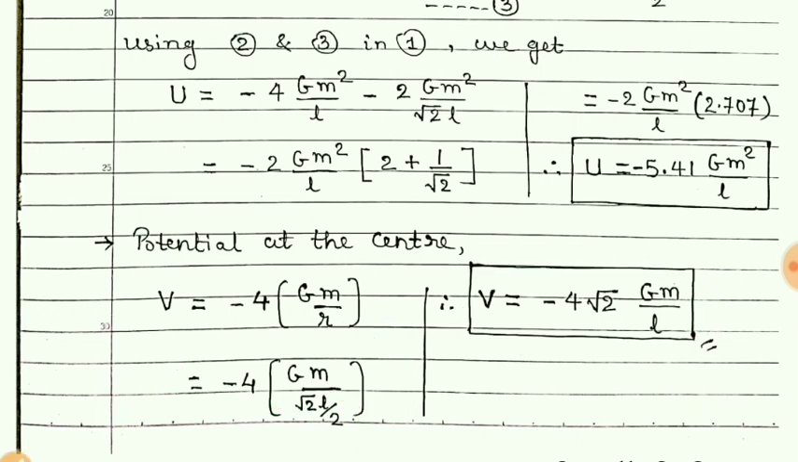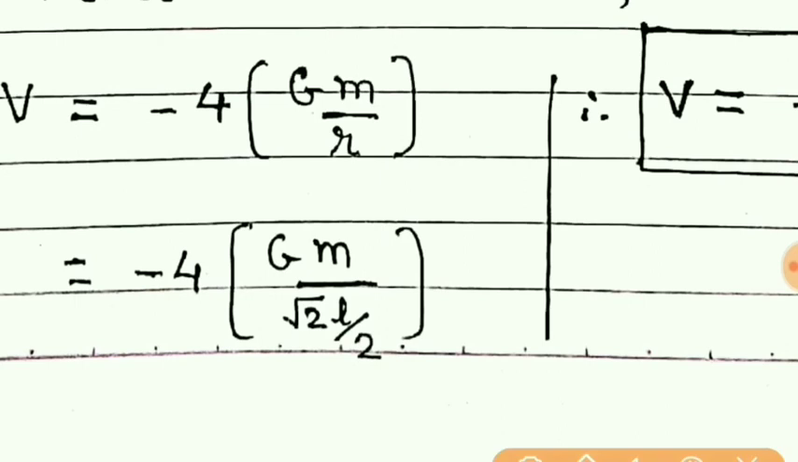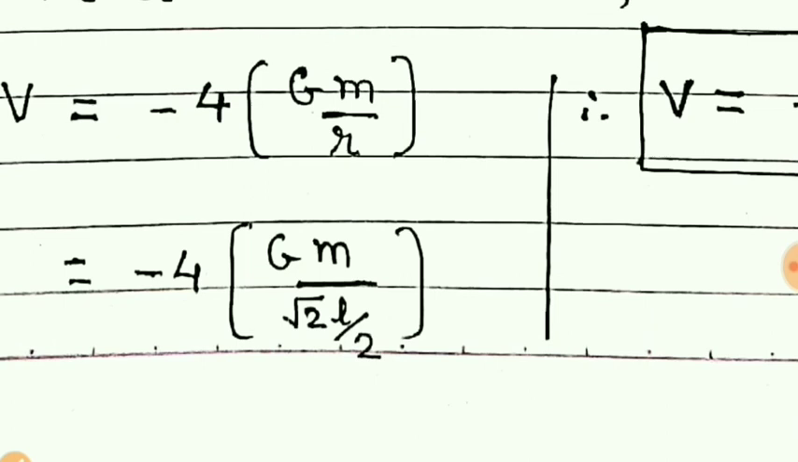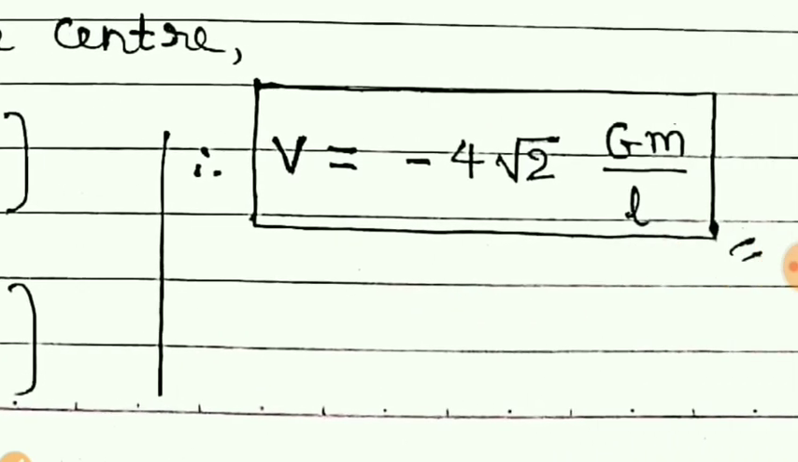Students, here this root 2 upon 2 L is equal to L upon root 2, and as this root 2 is now in the denominator of the denominator, at this place, that can be taken into the numerator with 4. And so this equation.